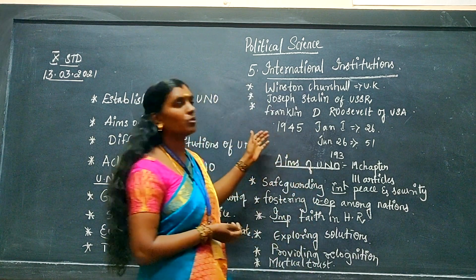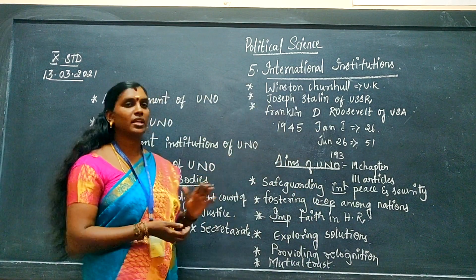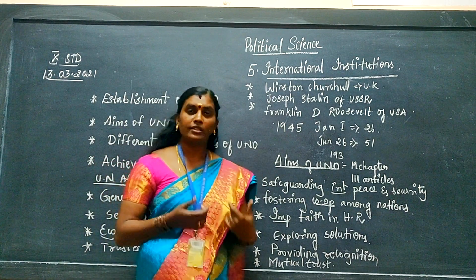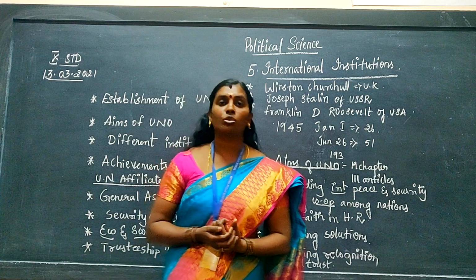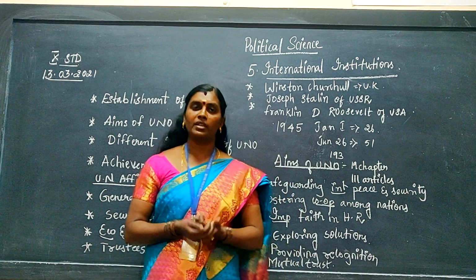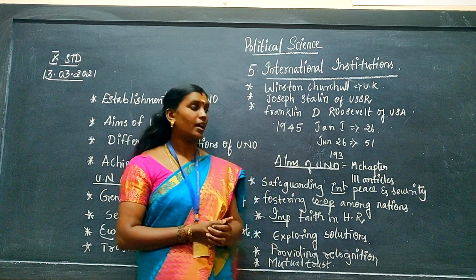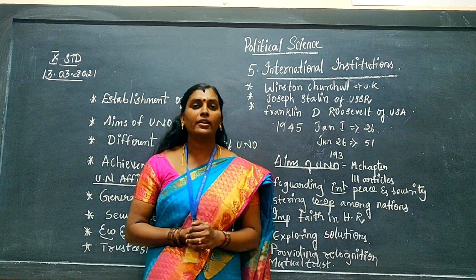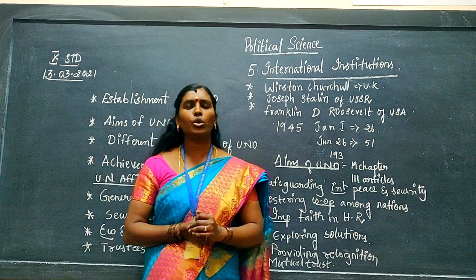And what is the aim? Why did we have to start the UN? Just as we have a preamble of the constitution, the United Nations organization also has a preamble. They have their own rules and regulations. And we have almost 19 chapters and 111 articles throughout the world.